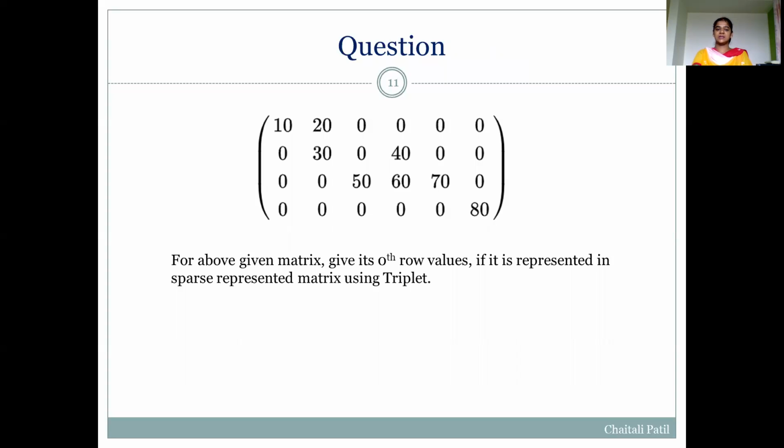Here there is one simple matrix given. If you observe carefully, it is a sparse matrix. And you have to give the answer: if we represent this sparse matrix in a triplet representation, then what is the value of the zeroth row in that triplet?